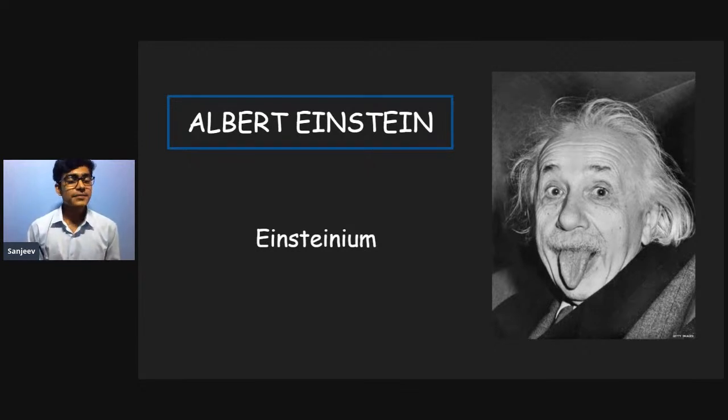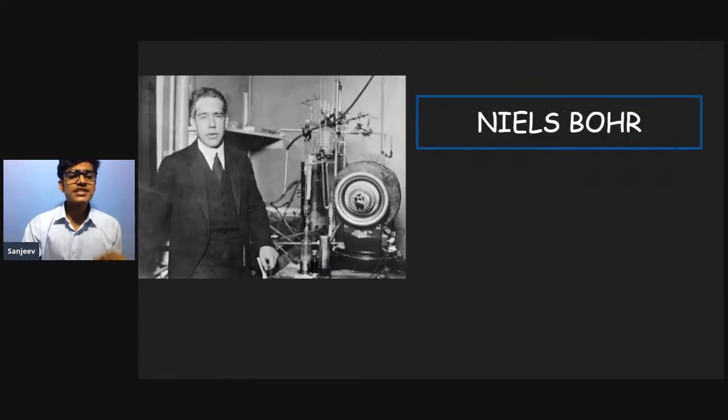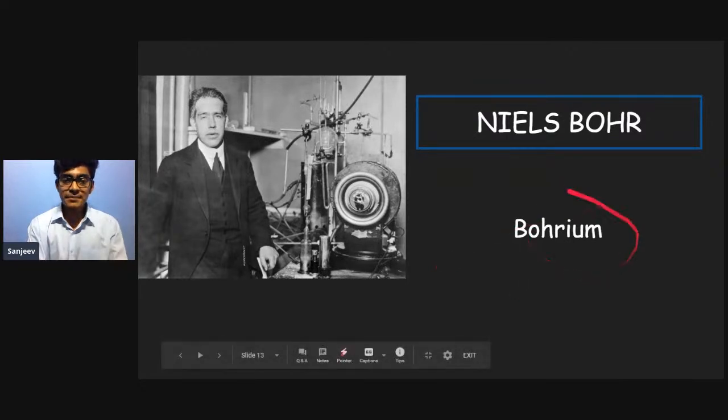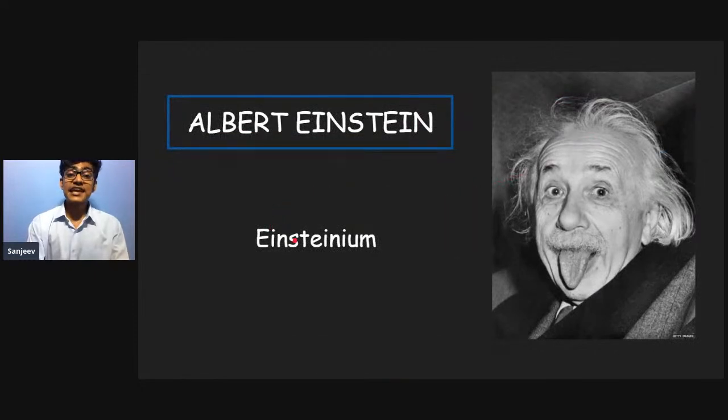One more atom is named after a famous scientist, Niels Bohr, and that atom is named borium. So borium is named after Niels Bohr, and Einsteinium is named after Albert Einstein, in honor of them because they were amazing and great scientists.